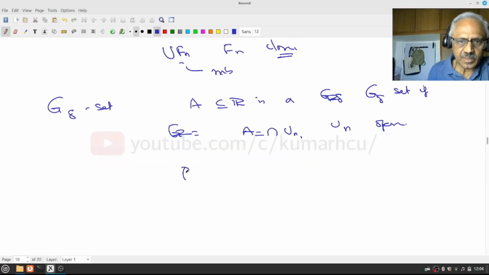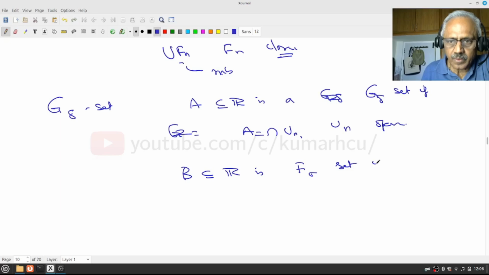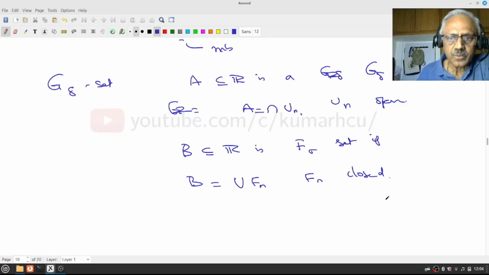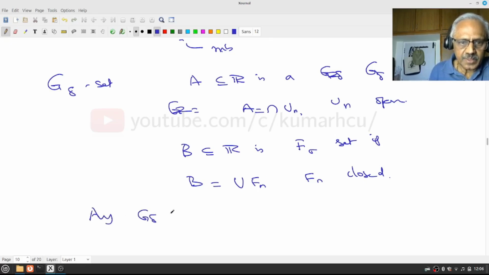And similarly, a subset B of R is an F sigma set if B is a union of Fn where each Fn is closed. So what you have shown is that any G delta set, any F sigma set is measurable.